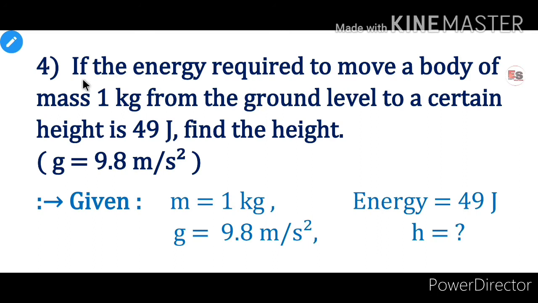Example number 4. If the energy required to move a body of mass 1 kg from the ground level to a certain height is 49 joule, find the height. The value of g is given. g is equal to 9.8 meter per second square.